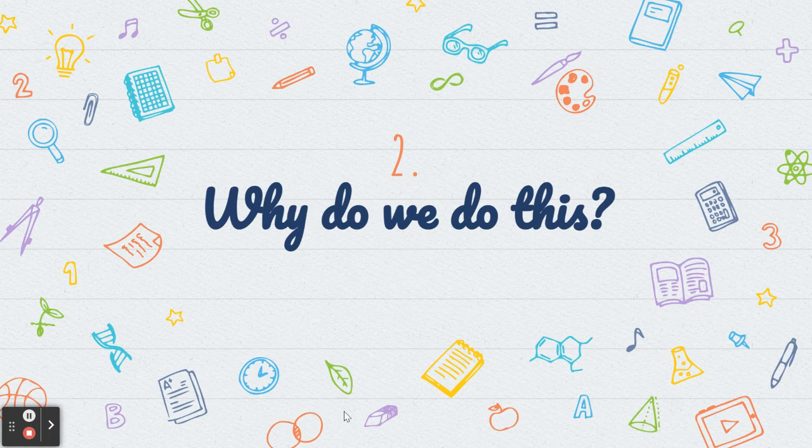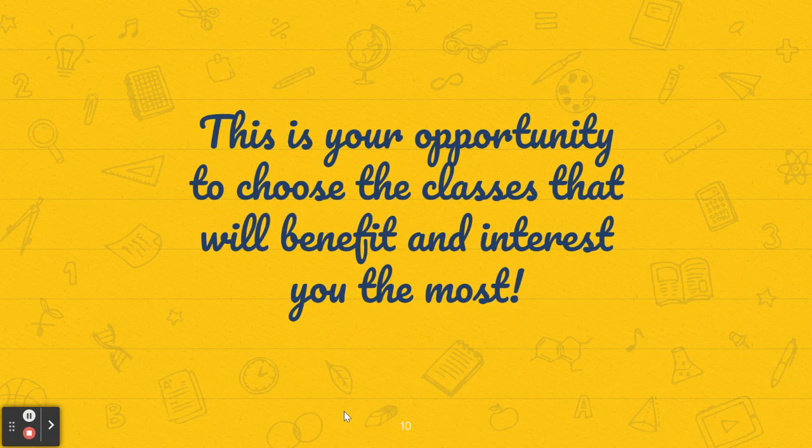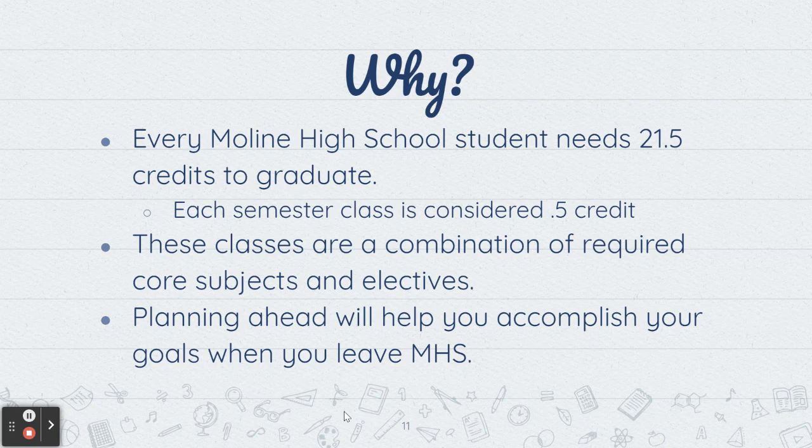Okay, so now we're going to ask, why do we do this? And this is your opportunity to choose the classes that will benefit and interest you the most. Every Moline High School student needs 21 and a half credits to graduate from high school. And each semester class is considered a half of a credit. The only class that does not earn a credit is study hall. These classes are a combination of required core subjects and electives. And planning ahead will help you accomplish your goals when you leave Moline High School.